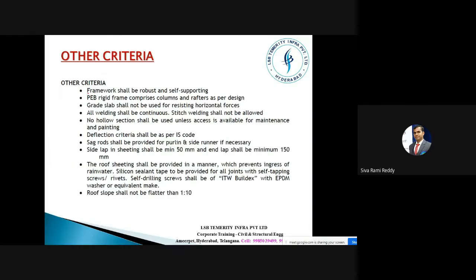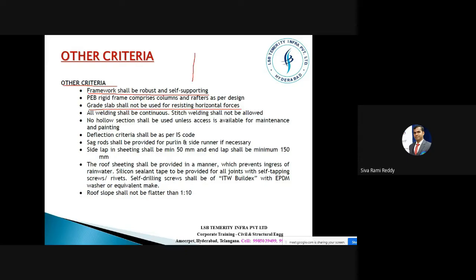So the other criteria: the framework shall be robust and self-supporting, and the PEB rigid frame comprises columns and rafters as per design. Whatever we initially discussed about the assumptions, those assumptions are now slightly elaborated. Grade slab shall not be used for resisting horizontal forces. All these are the assumptions only. Let me start with the first one: the framework shall be robust and self-supporting.